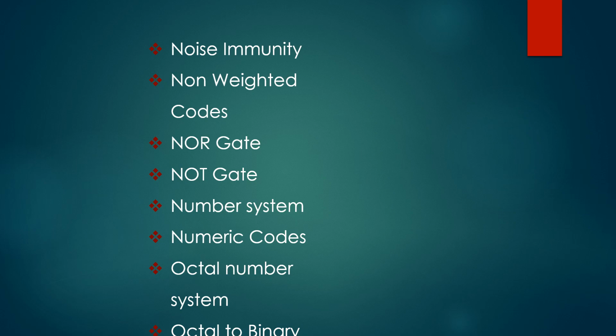Next, NOR gate. The term NOR is a contraction of NOT OR and implies an OR function with an inverted output. A low output occurs when any of its inputs is high.